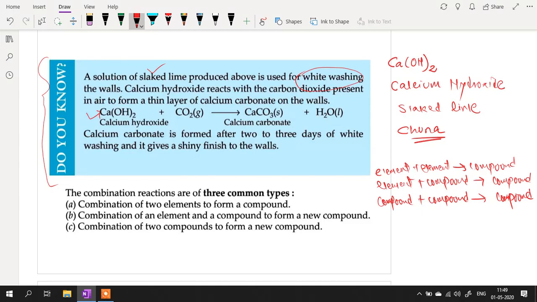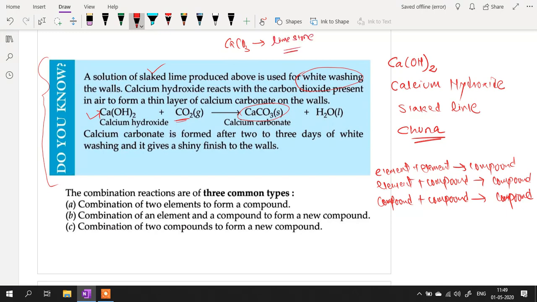Slaked lime, when applied on walls, reacts with carbon dioxide of air and produces calcium carbonate. You know what calcium carbonate is? Calcium carbonate is limestone.